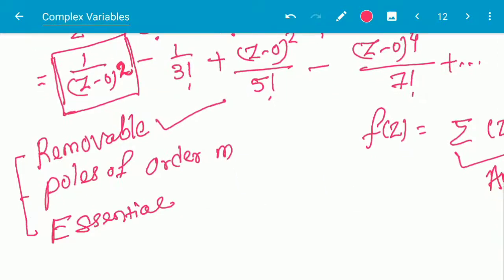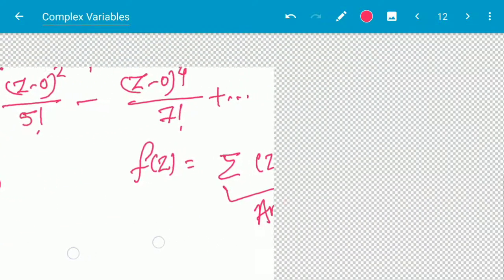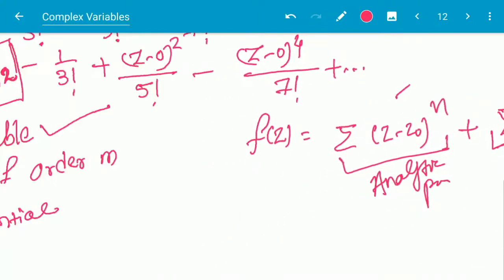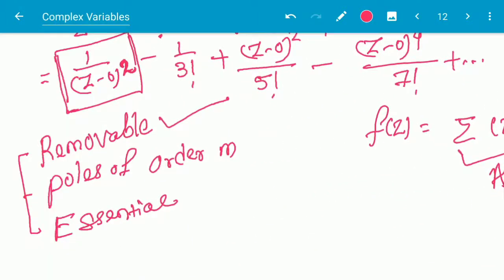Next is pole of order m. Here the principal part is present, up to the power of m, so that will be a pole of order m.